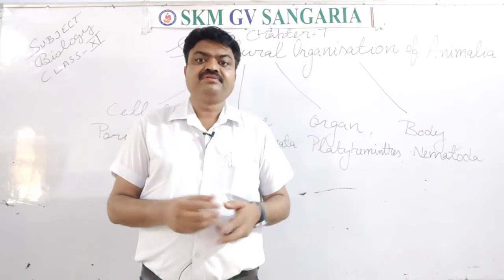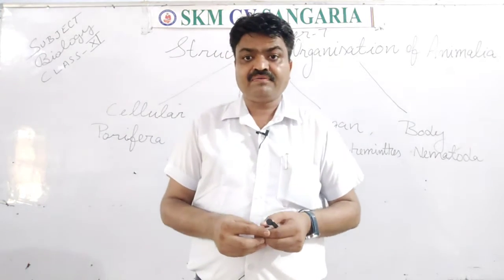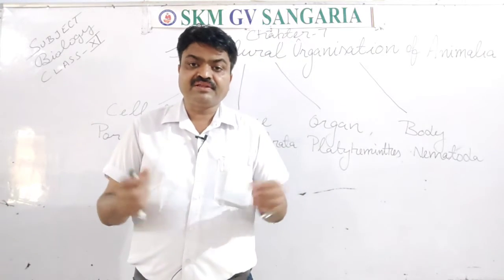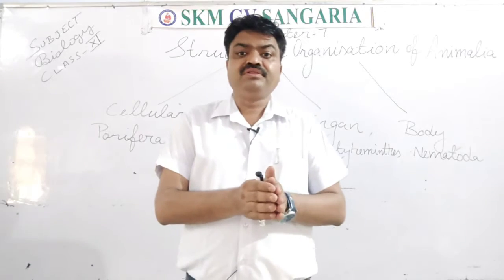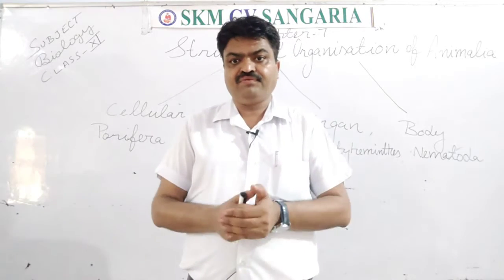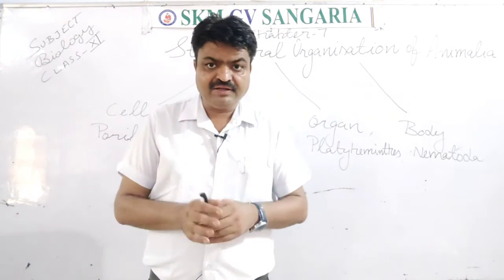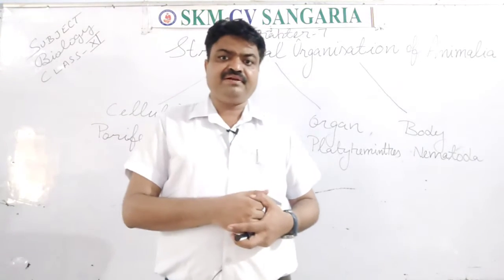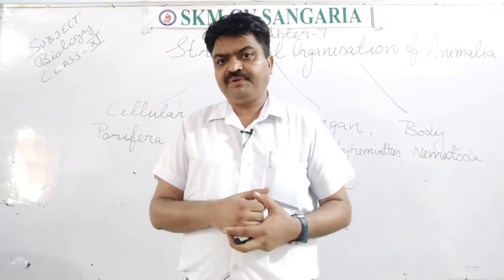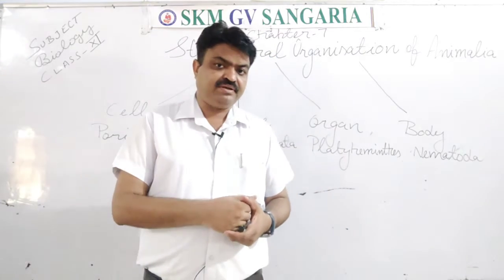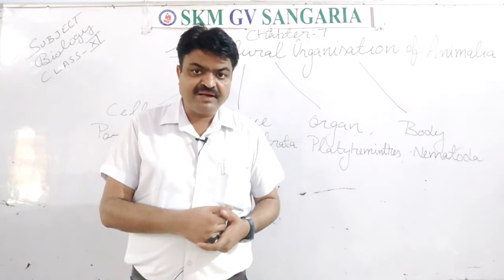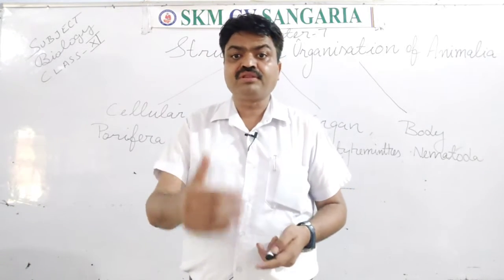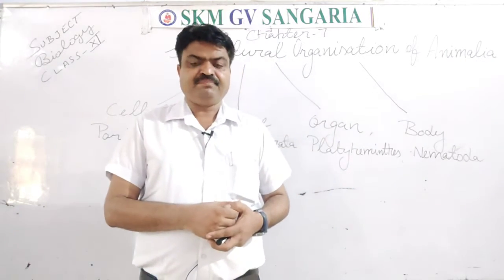In this, layers are found, students. It means the cells make groups, and with the help of the groups, different layers are formed. There are two types of epithelial tissue, students. First is simple epithelial. Second is compound epithelial or complex epithelial. Simple has a single layer of cells, but compound has more than two layers.